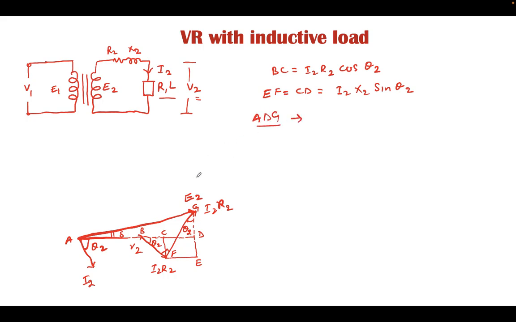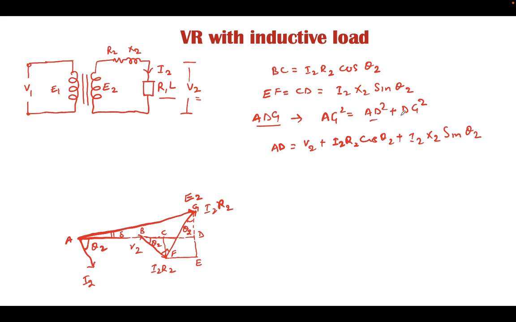Apply the Pythagoras theorem: AG square is equal to AD square plus DG square. AD is the phasor sum of V2 and this vector BC and CD. Here AD is nothing but V2 plus I2 R2 cos theta 2 plus CD. CD is I2 X2 sine theta 2.